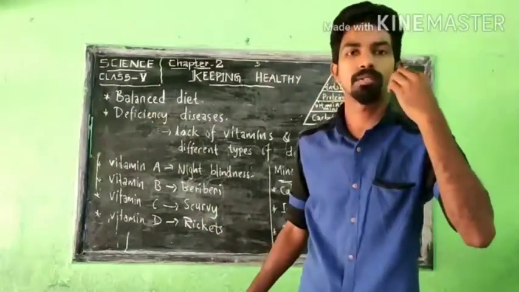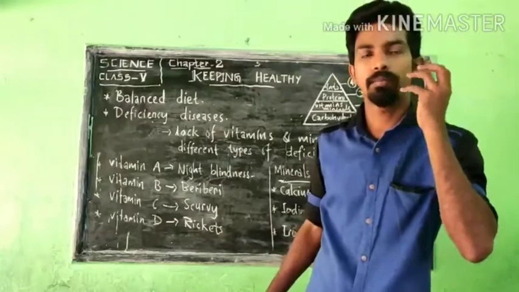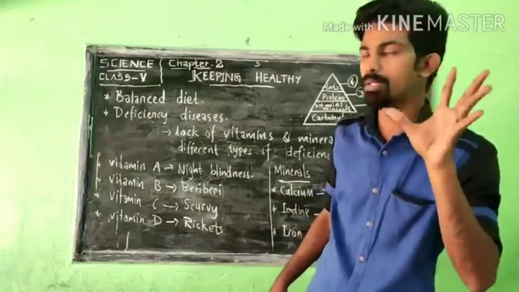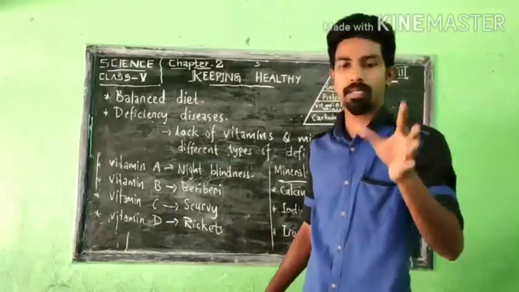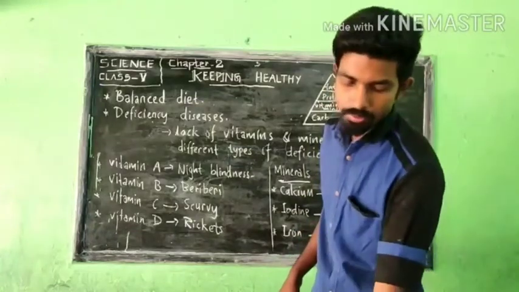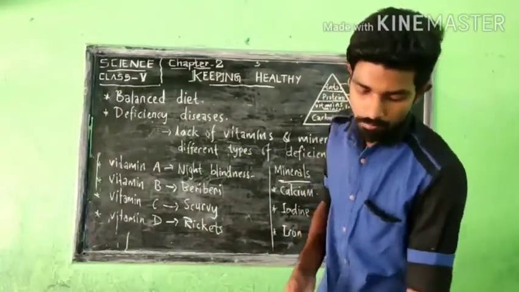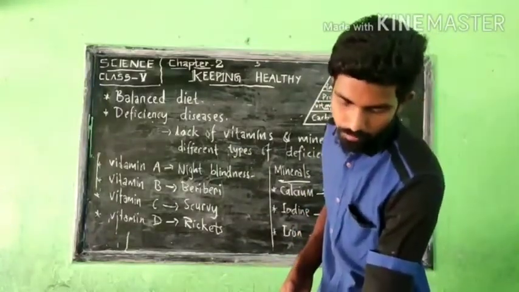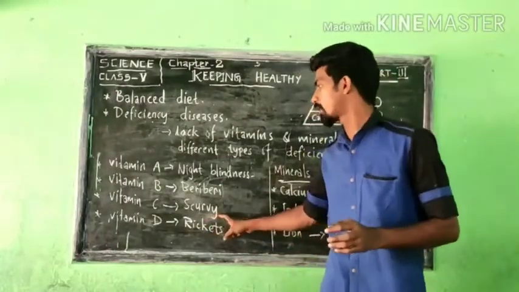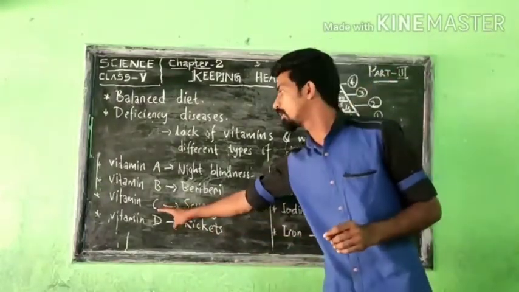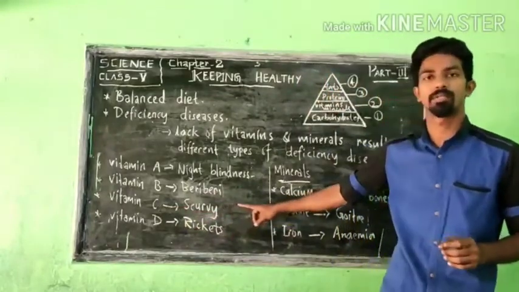Our teeth are not held strongly by those gums. So what happens, bleeding happens, blood comes out, and that is called scurvy. Okay, that is about scurvy. If our body is not getting enough vitamin C, it will result in scurvy.